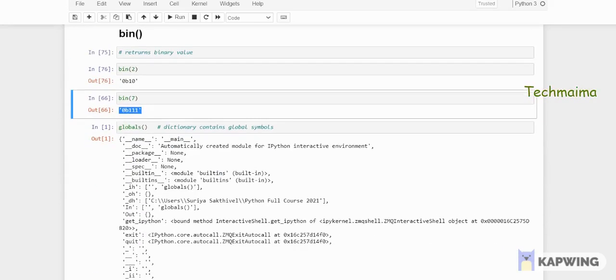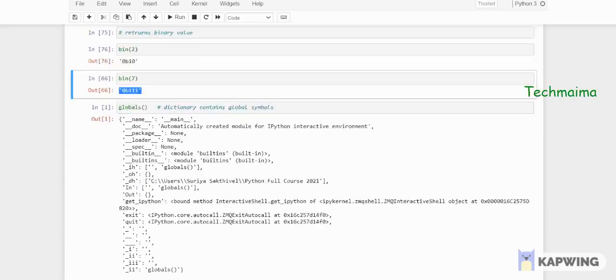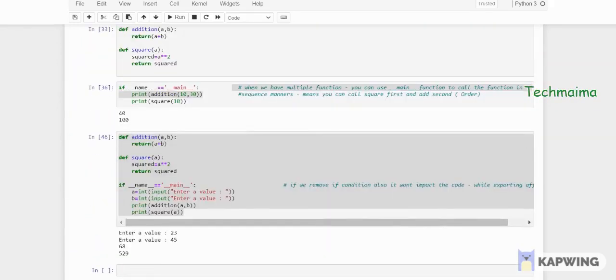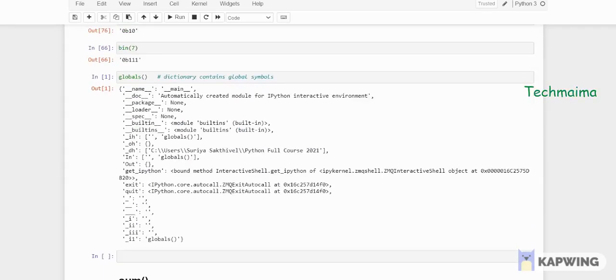So this one is globals. It's a common dictionary. The globals function contains a dictionary with global symbols. You can call this anywhere whenever it is required. In larger codes you will use globals, but the mostly used functions are the ones above. See __name__ and __main__, this is what I used a few minutes back, right? It's available in your system. So when you check globals, it will display all the global functions available, in dictionary format.